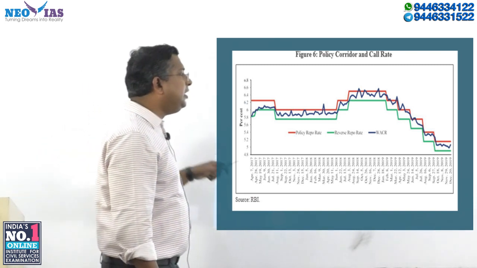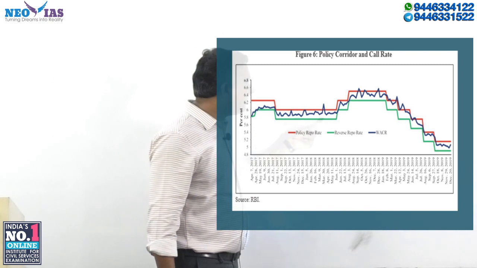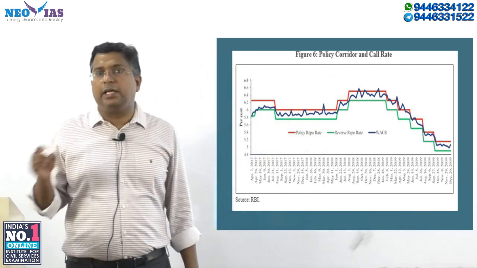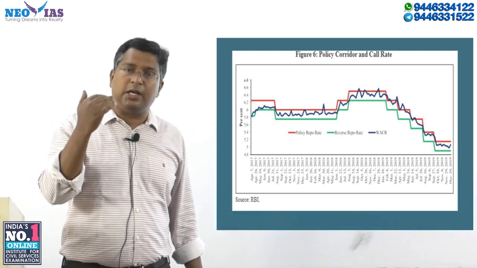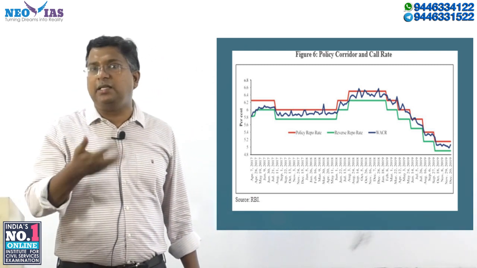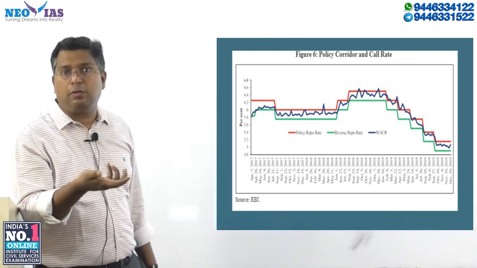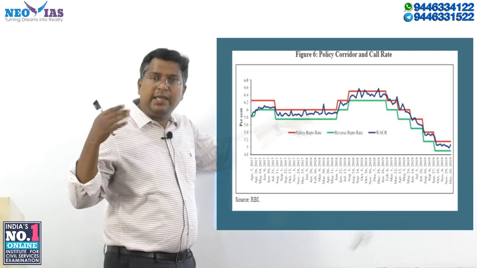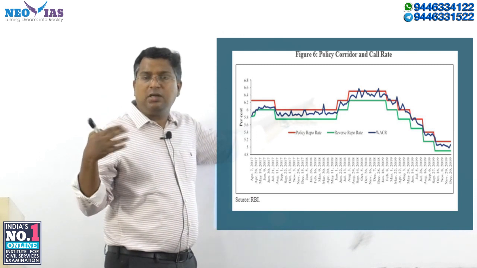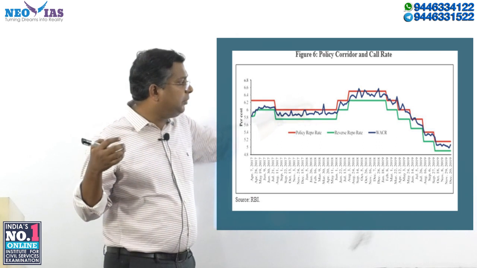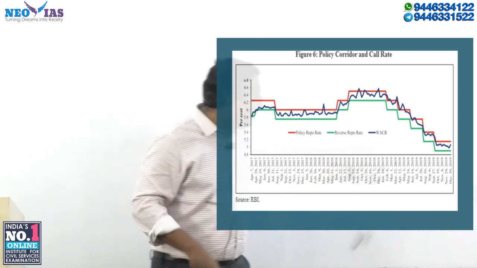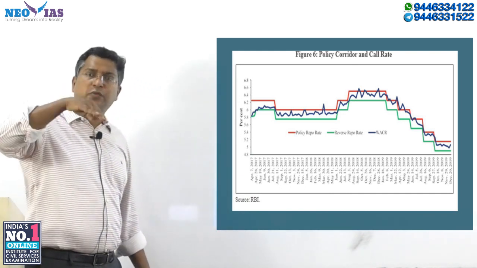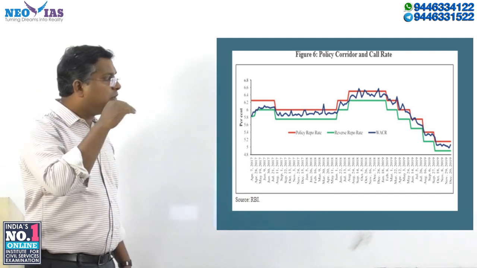There have been differences, but in some cases the call rate has gone above the repo rate. Whenever the call rate goes above the repo rate, it shows that there is a liquidity deficit in the economy. This is an important point to keep in mind. When the call rate is higher than the repo rate, it shows there is not sufficient liquidity. But normally the call rate has to be within the policy corridor.